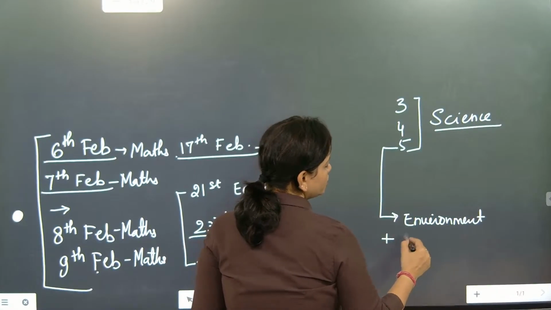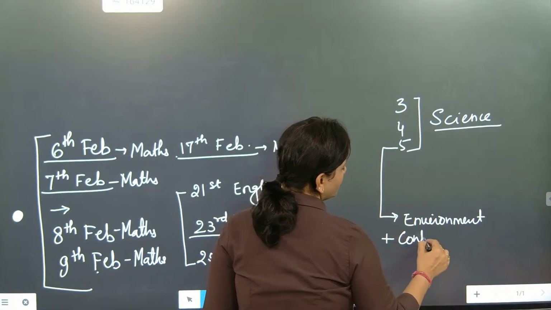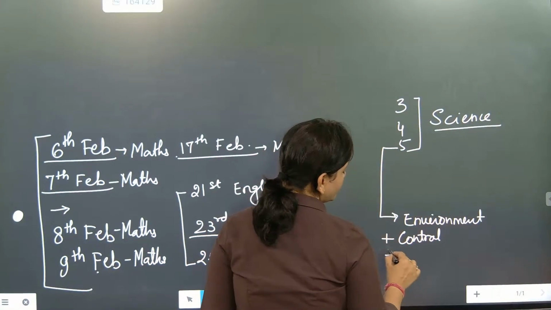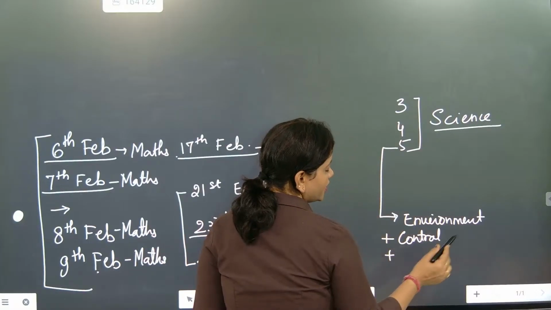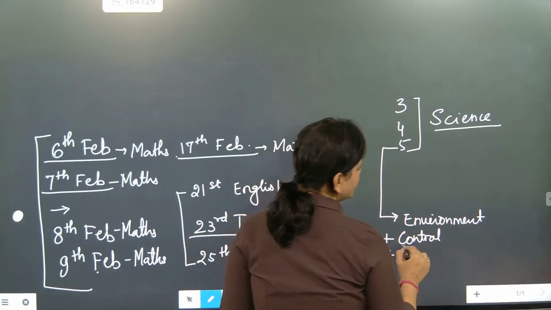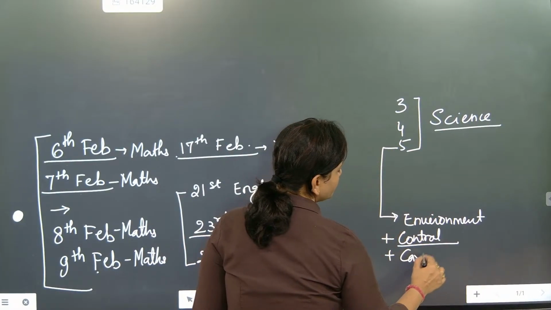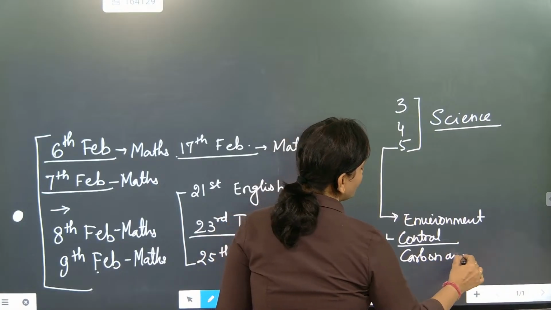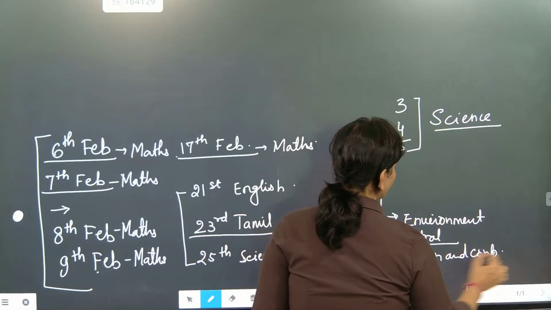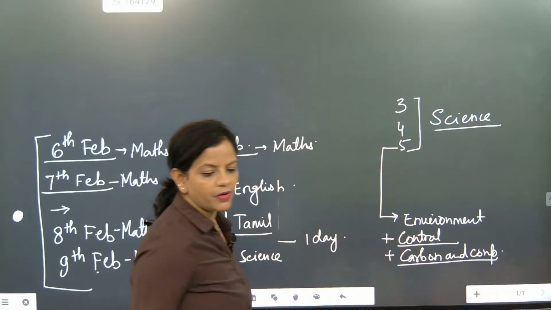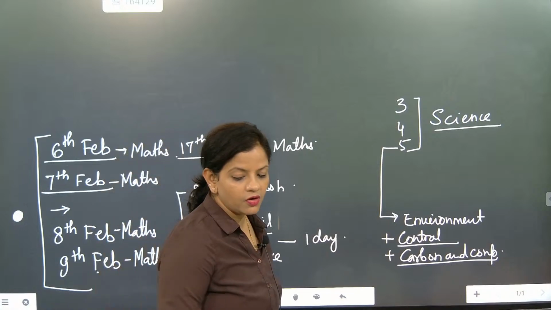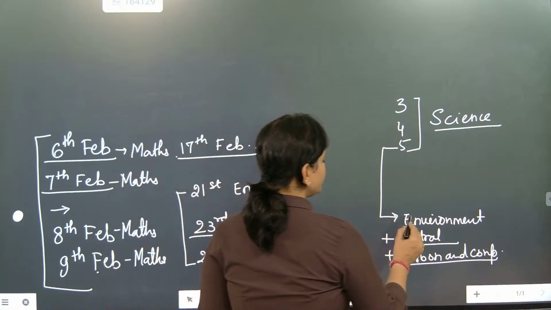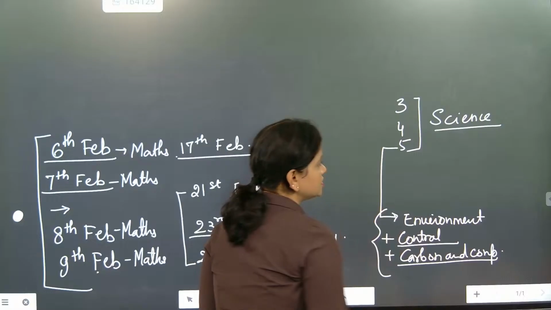Plus we are going to do revision on control and coordination. Plus we are going to do revision of carbon and its compounds, because carbon and its compounds we have done one more time, but one more last time we are going to do carbon and its compounds. I'll tell you the final part, what all we are going to do. So this is the fifth slot. Fifth, our target is this one.